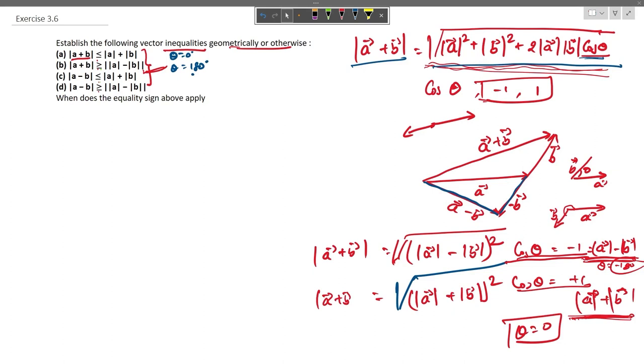Moving on to the second part of the question, we have the vector subtraction a minus b. We earlier saw that vector subtraction is nothing but the change in sign of the second vector, in this case vector b. So vector subtraction is represented by this.